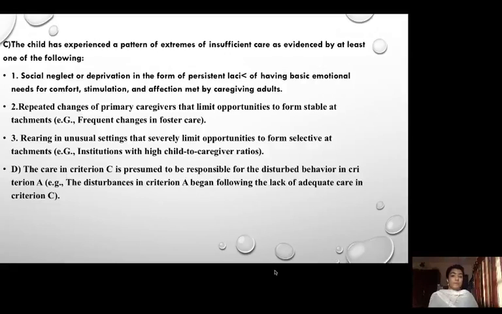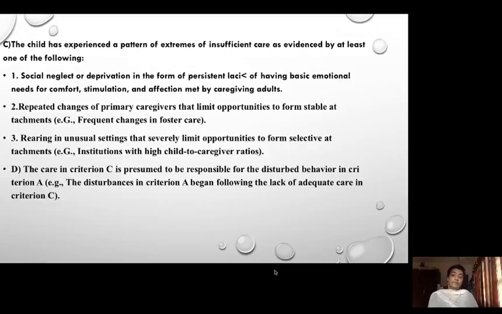Social neglect or deprivation in the form of persistent lack of having emotional needs of comfort, stimulation, and affection met by caregiving adults. Repeated changes of primary caregivers that limit opportunities to form stable relationships. If the caregivers keep on changing, then the child won't be able to build a proper stable attachment with the caregiver. So that would also be another reason.